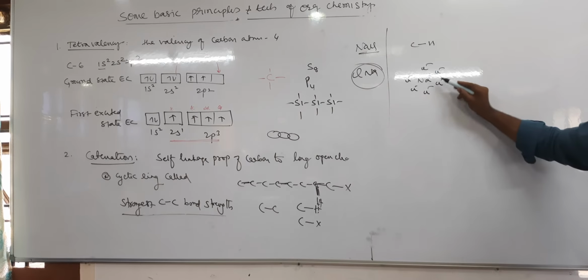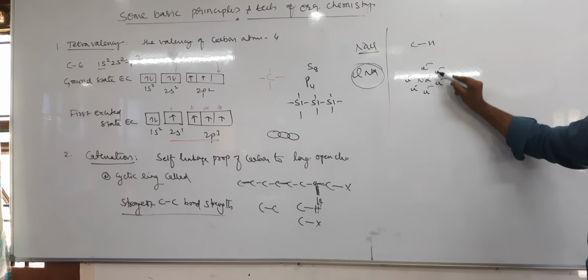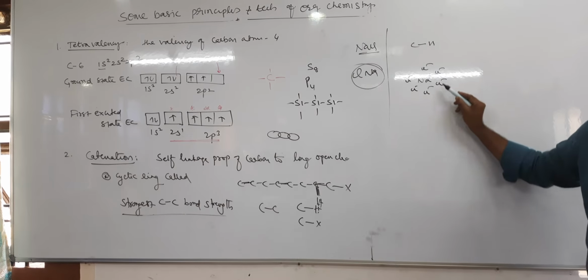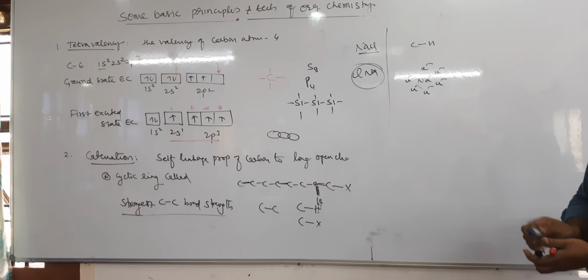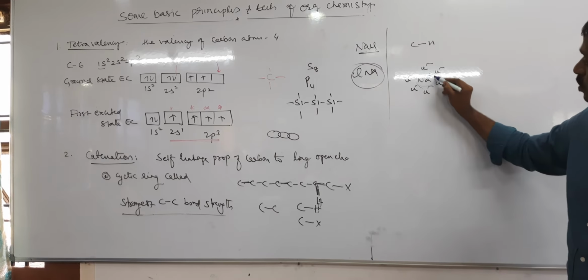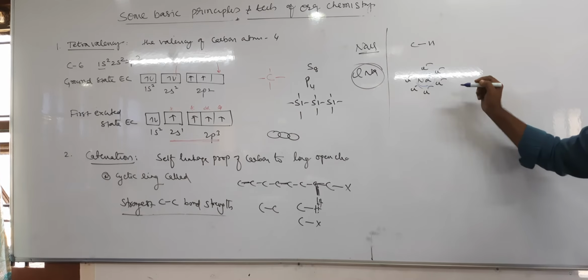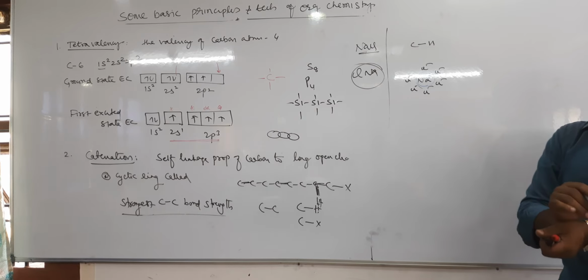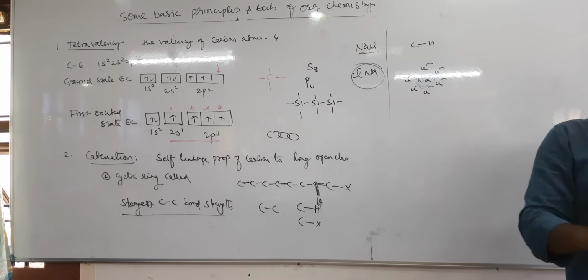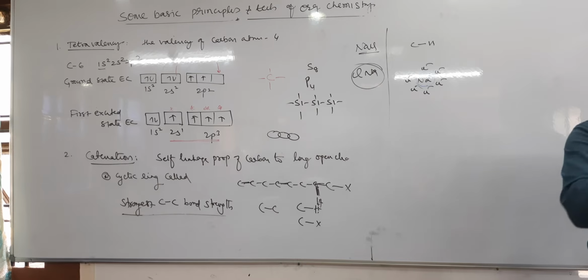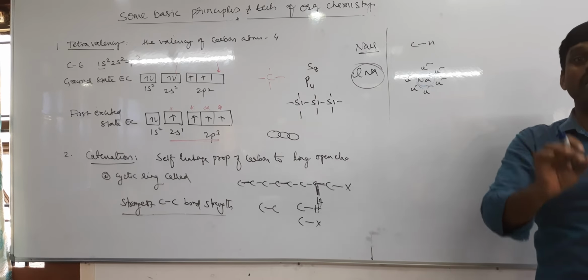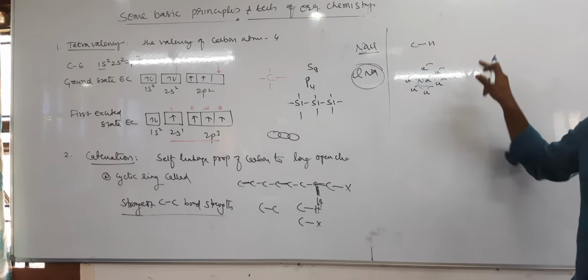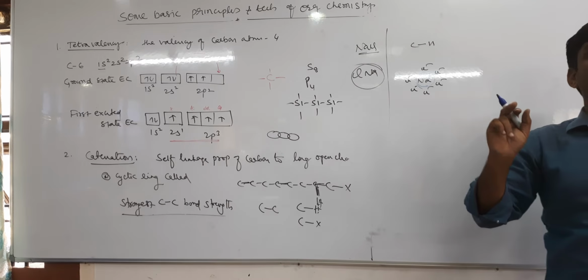That means the force of attraction between cation and anion is not in one direction; it is in all directions. That's why ionic bond is non-directional. It has no particular direction, whereas covalent bond has a particular direction. Coordinate covalent bond also has a particular direction.